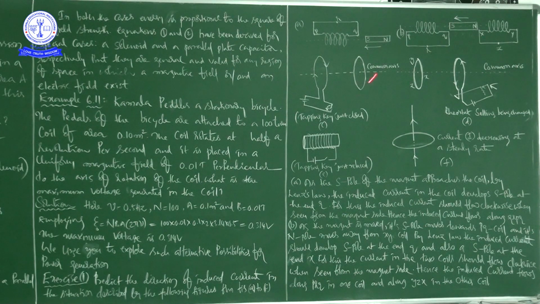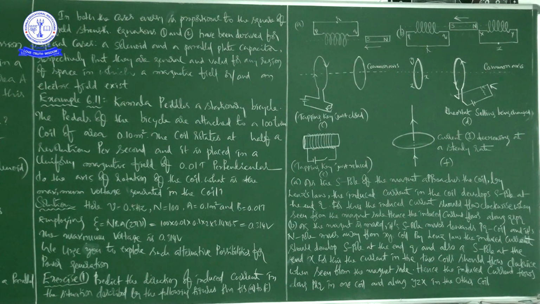Next, B. See this picture, right? Observe carefully. In this picture, there is a coil, and also another coil: it is the PQ coil and the XY coil, and it is a magnet SN, moving like this. See this arrow, right? Observe carefully. As the magnet is moved, its S pole moves towards the PQ coil, and its N pole moves away from the XY coil.